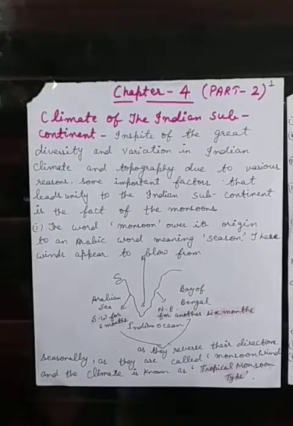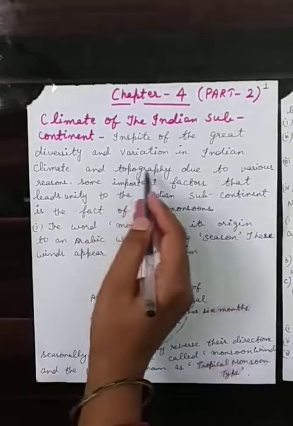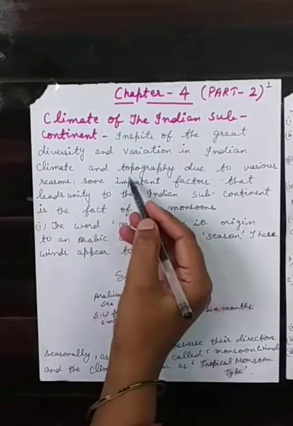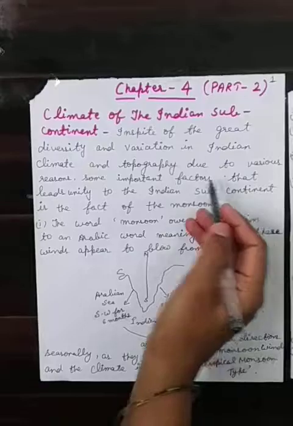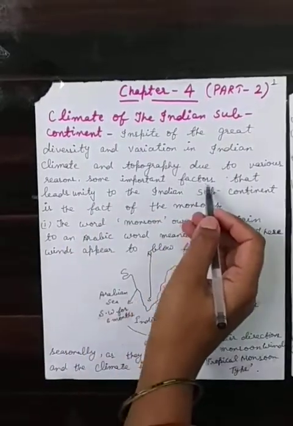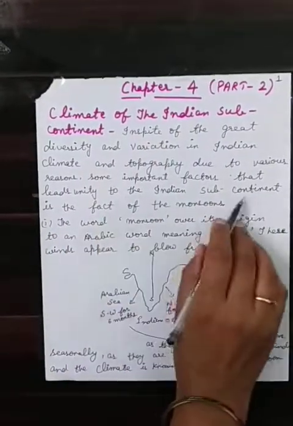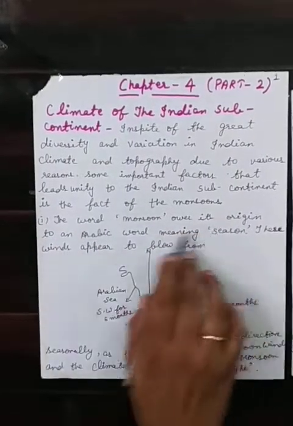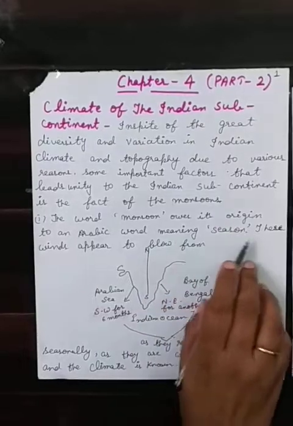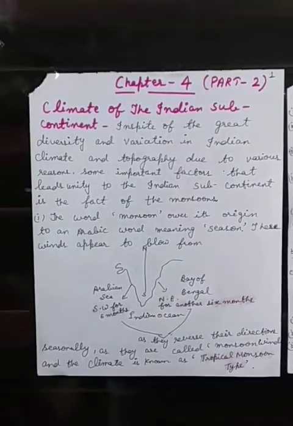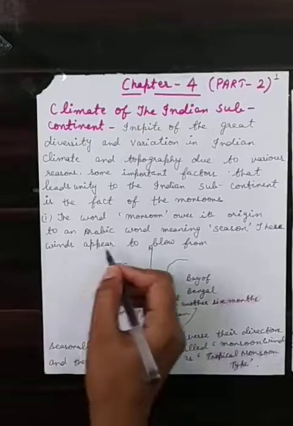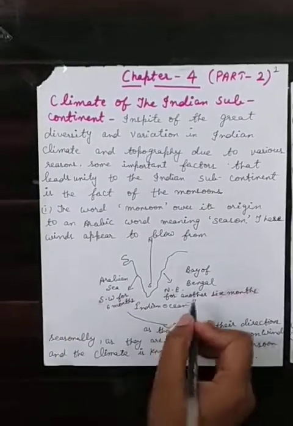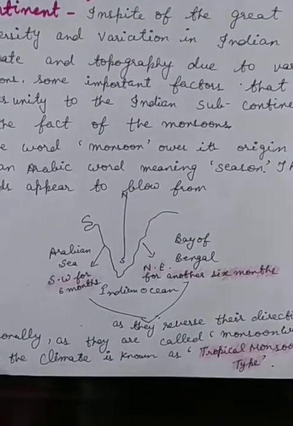Indian subcontinent. In spite of the great diversity and variations in Indian climates and topography, what is topography? The natural features. Due to various reasons, some important factors that lead to unity in the Indian subcontinent is the fact of the monsoon. Now the word monsoon owes its origins to an Arabic word meaning season. These winds appear to blow, means monsoon winds are blowing from the southwest for 6 months and northwest for another 6 months.